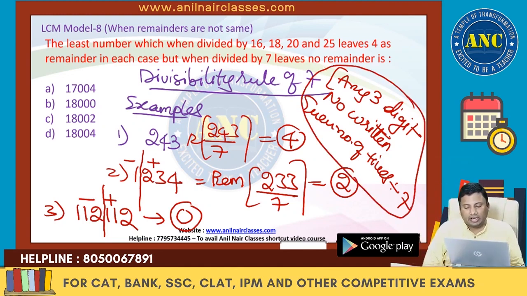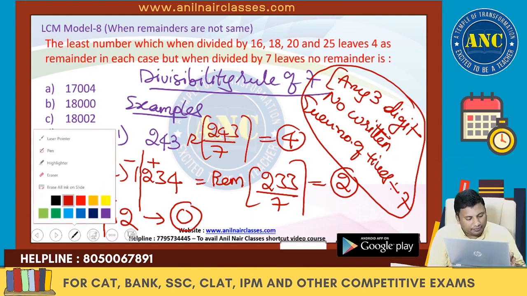You take a 3-digit number and write it an even number of times; it is always divisible by 7.